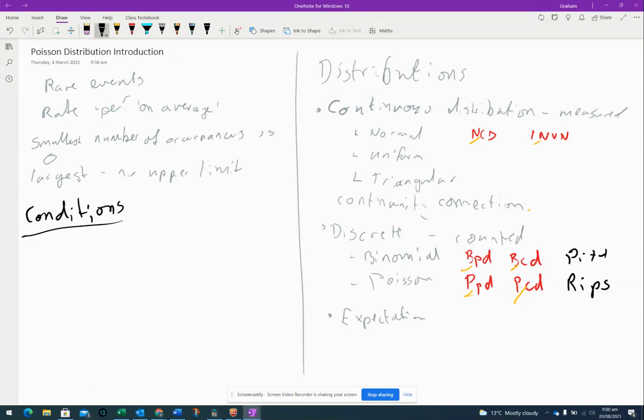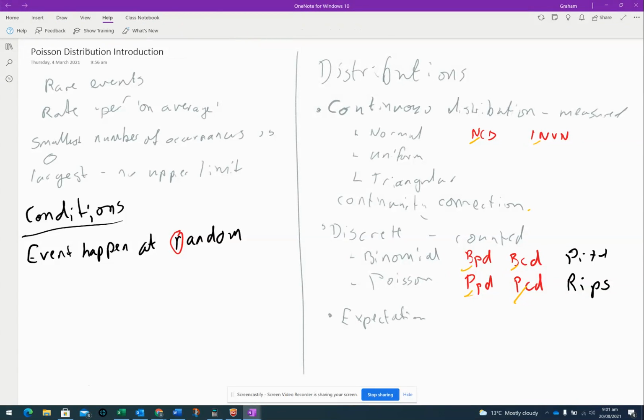So events have to happen at random. So the randomness is where the R comes from. So events have to happen at random. The second one is events are independent.